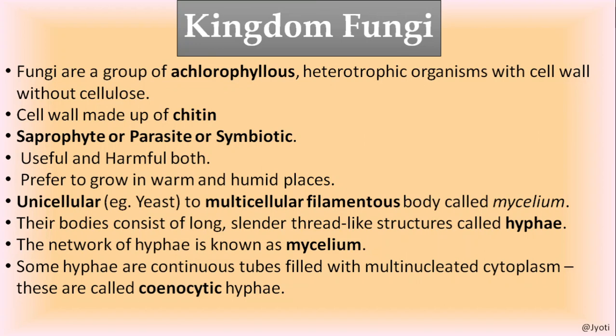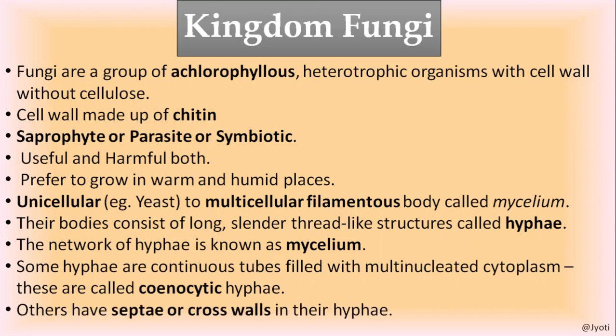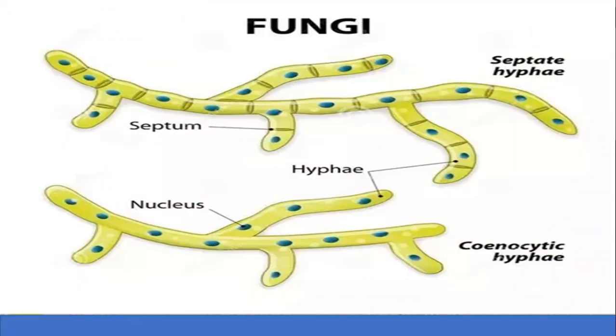These hypha may be of two types in different fungi. In some fungi, the hypha is a continuous tube filled with multinucleated cytoplasm, that is called cenocytic hypha. But in some hypha, the septa or cross wall is present. I will show you the diagram so that it will be clear to you. Here in the diagram you can see there are two types of hypha.